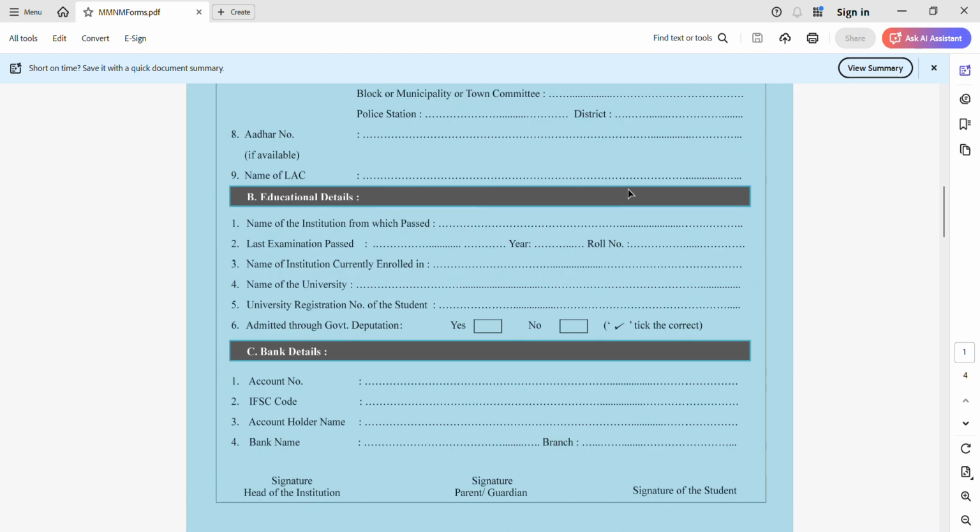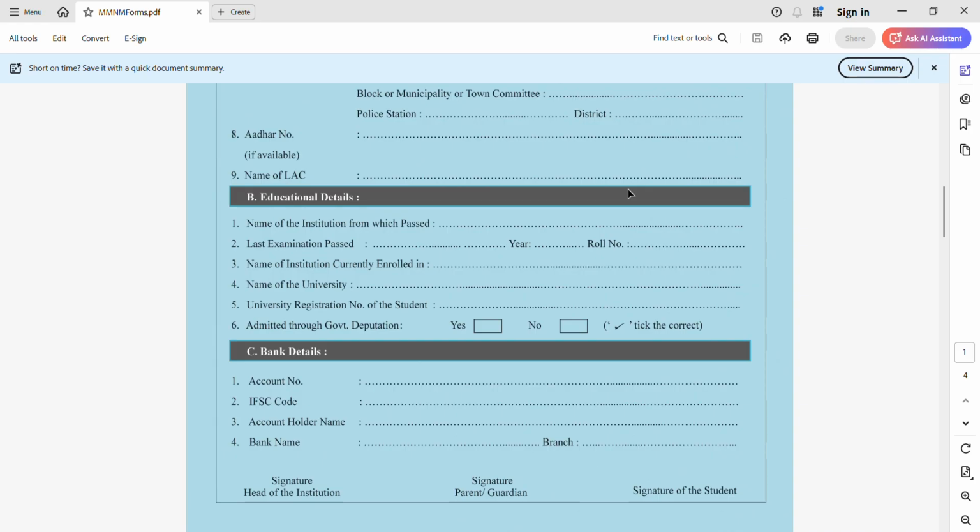Now you need to provide your year of examination passed, in which year you passed the exam, roll number. Then you need to provide name of your university. Okay, in the next, you need to provide university registration number. This you can find from your university as well. So you need to now check admitted through government deputation, if yes or no.